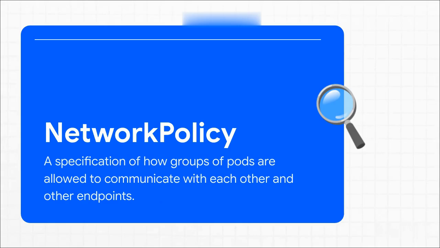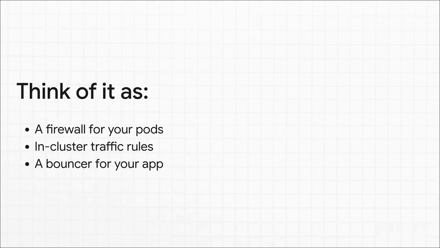Now, the official definition is pretty straightforward. A network policy is just a spec that says how groups of pods can talk to each other and to other things on the network. Think of it as the ultimate source of truth for your traffic rules inside the cluster. And because it's a standard Kubernetes object, it works the exact same way on AWS, GCP, or even in your own data center. To make that a little more real, here are a few ways to think about it.